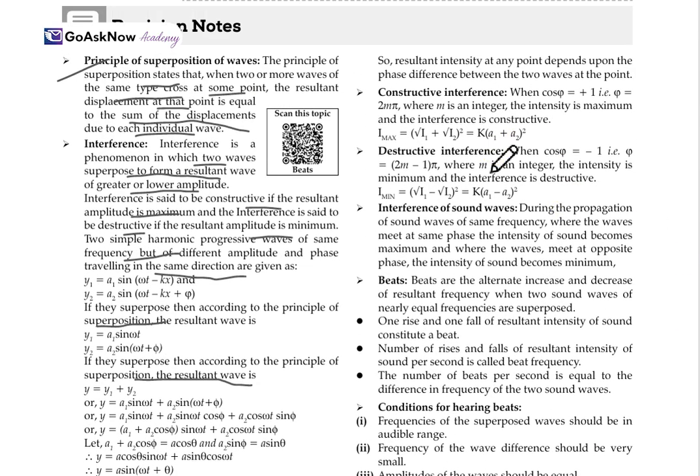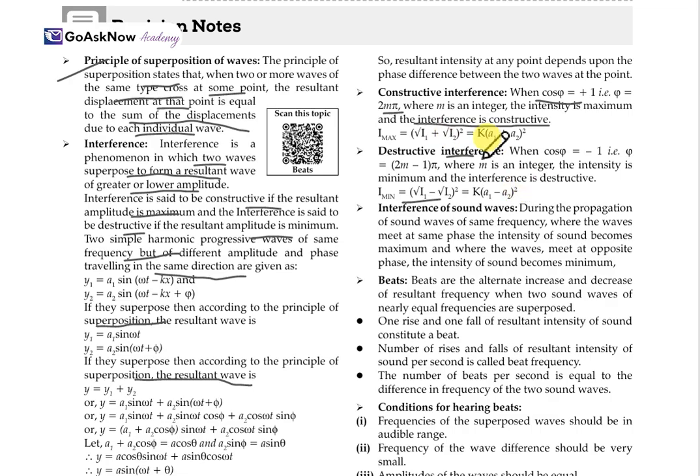Now the constructive and destructive interference and their equations. For constructive interference, cos ψ = +1 and ψ = 2mπ, where m is an integer, and intensity is maximum: I max = (√I1 + √I2)² = k(a1 + a2)². For destructive interference, cos ψ = -1 and ψ = (2m - 1)π, where m is an integer, and intensity is minimum: I min = (√I1 - √I2)² = k(a1 - a2)².